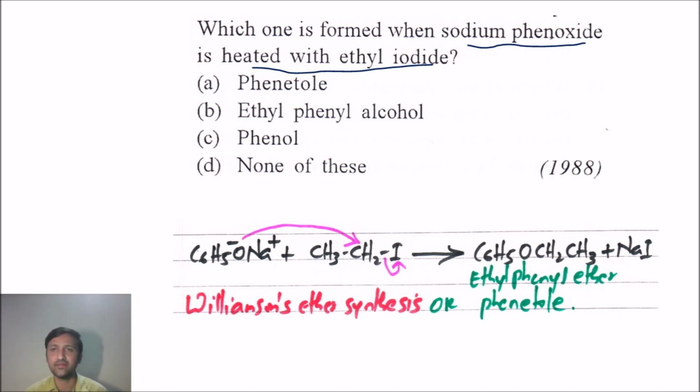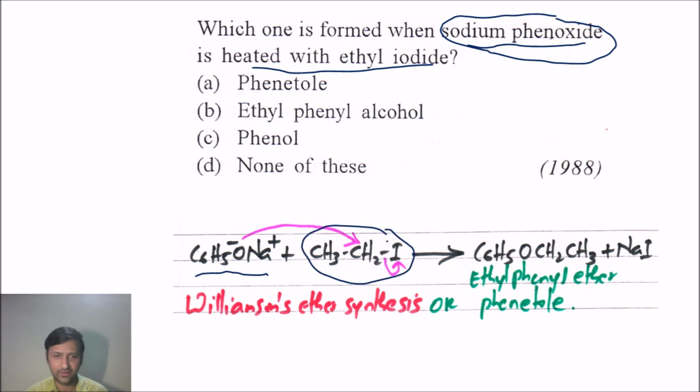We can take the reaction of alkyl halides with sodium alkoxides to form ethers, and we call the reaction Williamson's ether synthesis. I have taken here sodium phenoxide upon reaction with ethyl chloride.